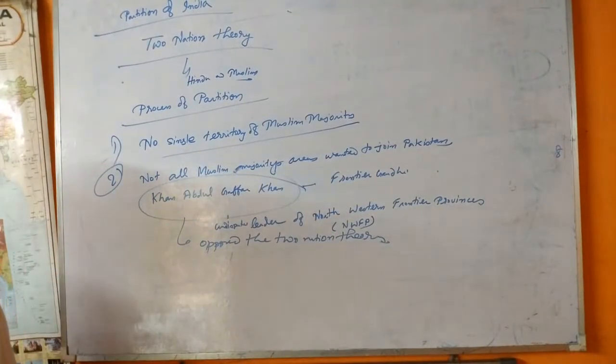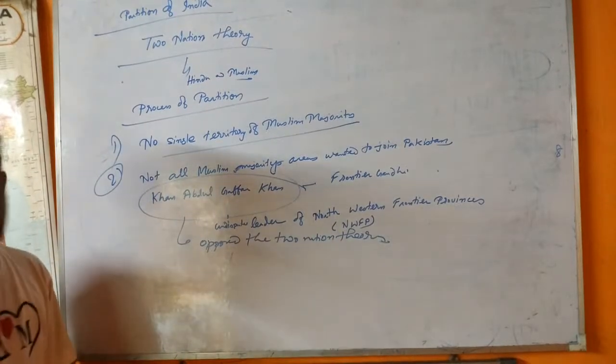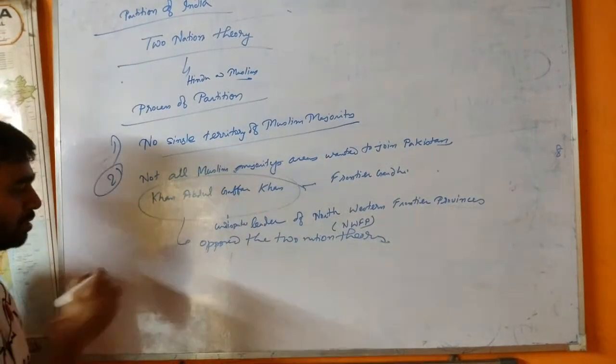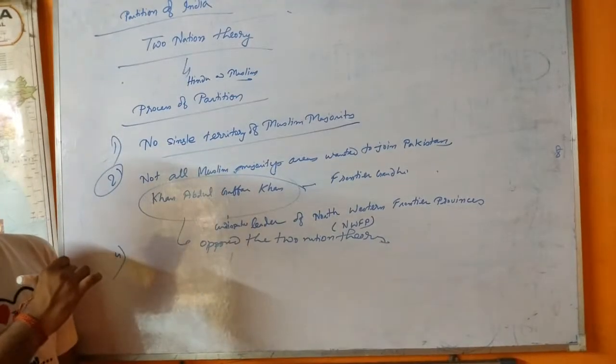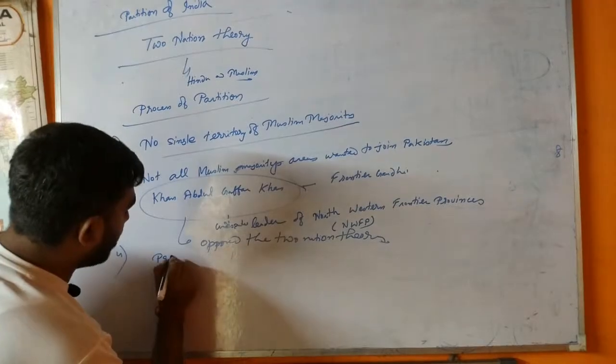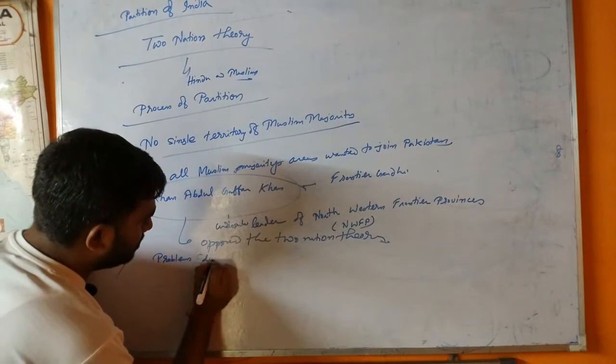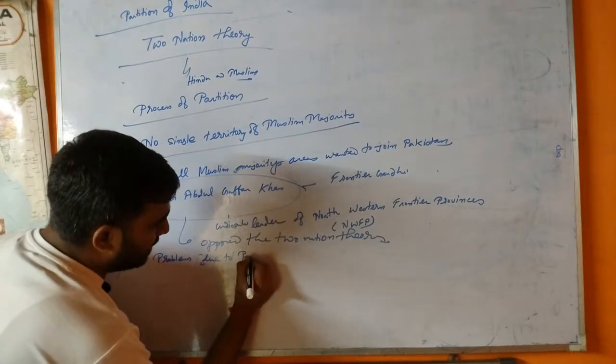And the third problem was the problem due to the partition of Punjab and Bengal.